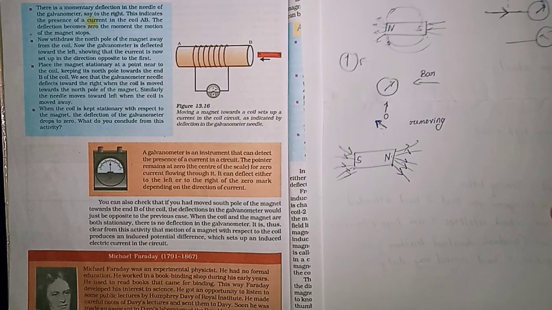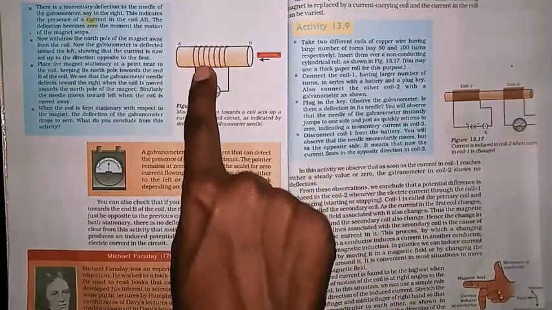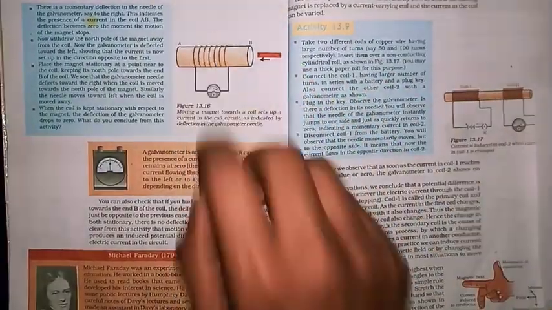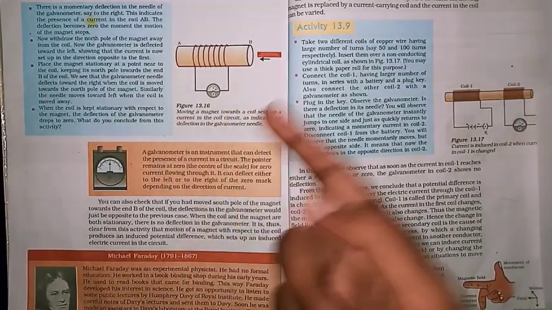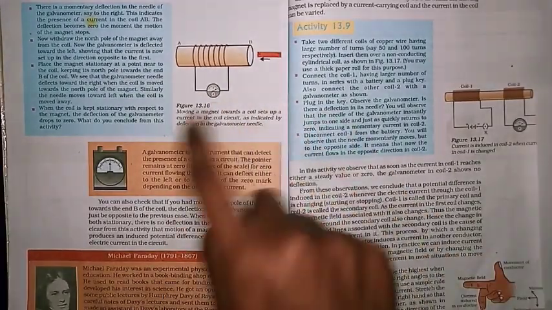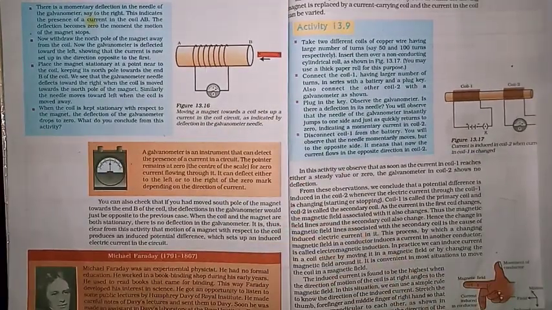And from this he concluded that whenever there is a movement in the bar magnet or any magnet, or there is a movement in the conductor, then from the magnetic field we can produce a current. So this concept is very useful for further understanding. After that they wanted to check whether the concept is right or not. So for that, another activity they have given.